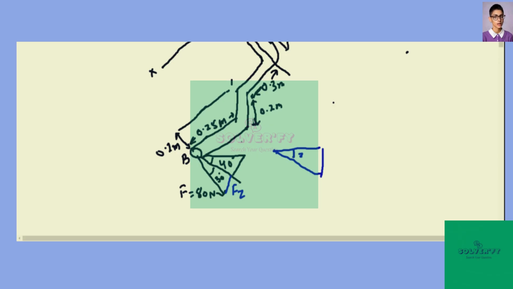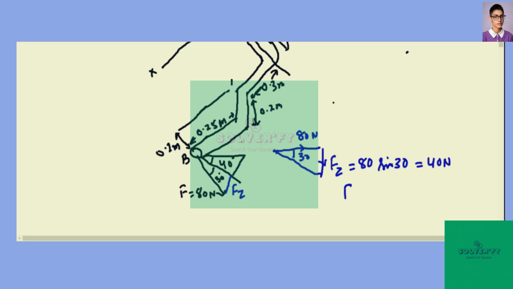This angle is 30 degrees. Here the force is 80 Newton. So along this direction, you will get the force to be 80 sine of 30. So this will be 40 Newton.